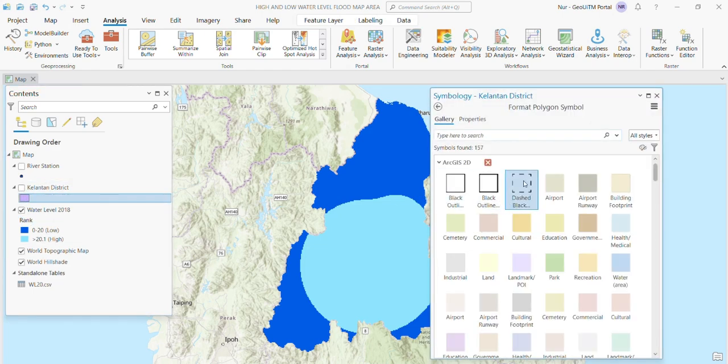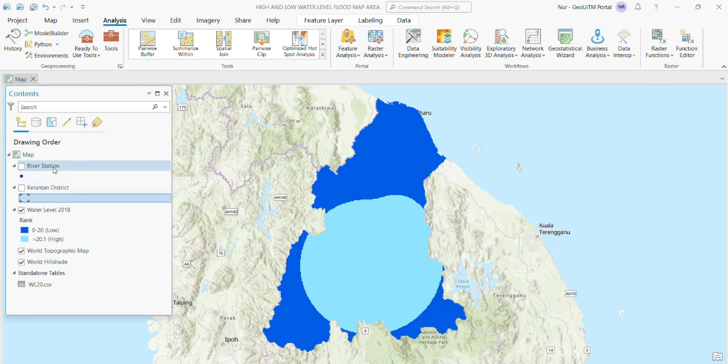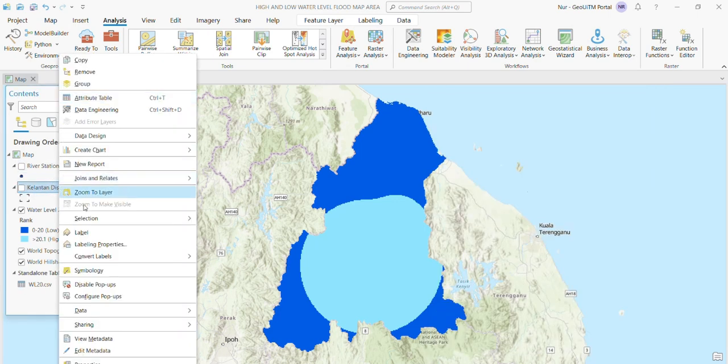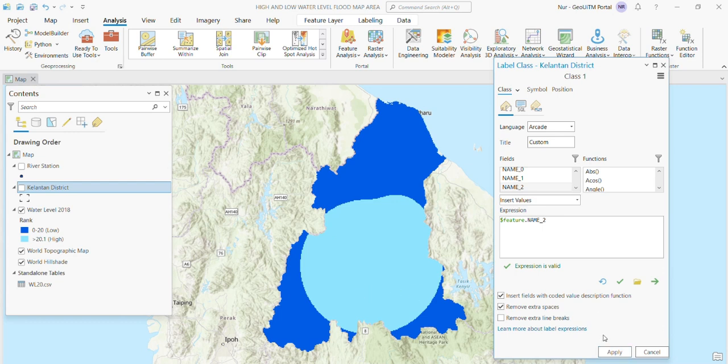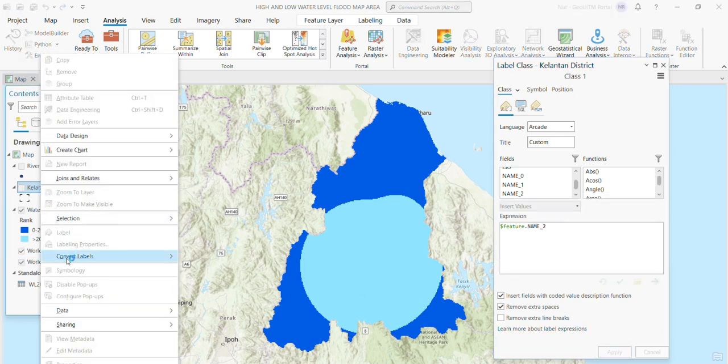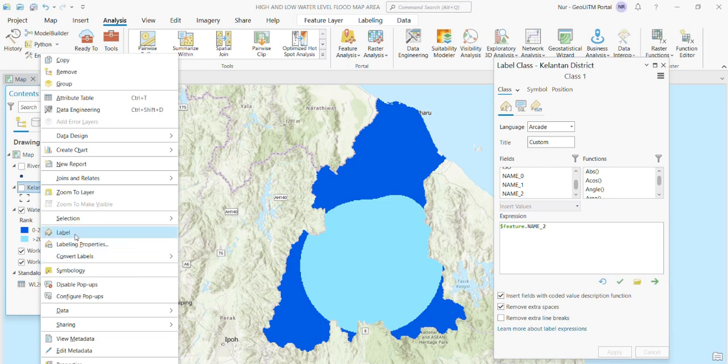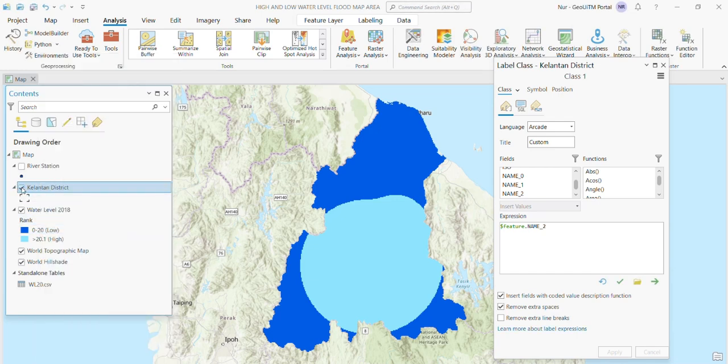The Kelantan district is changed to a dash style, which will show the line of the district of Kelantan, and label the classes to change the visualization and show the name of Kelantan district in Kelantan.